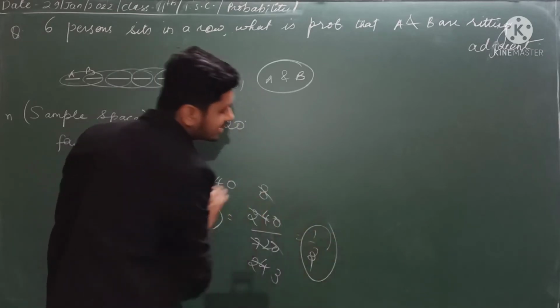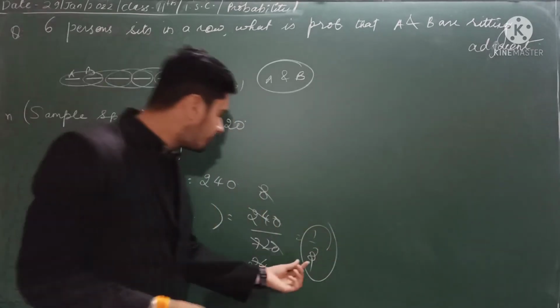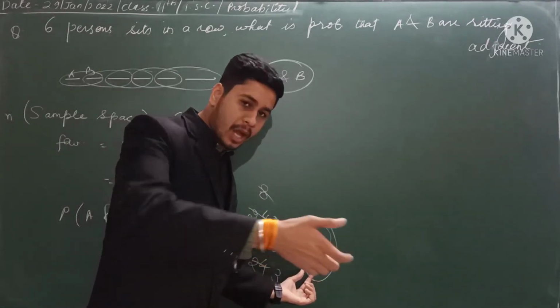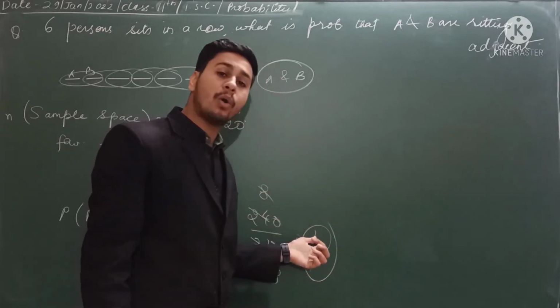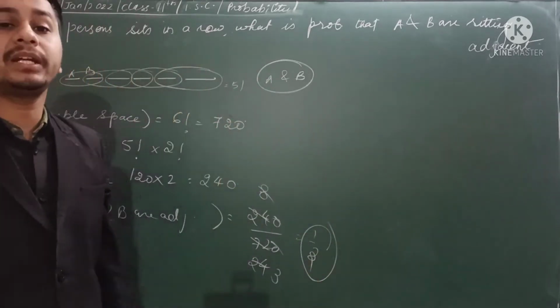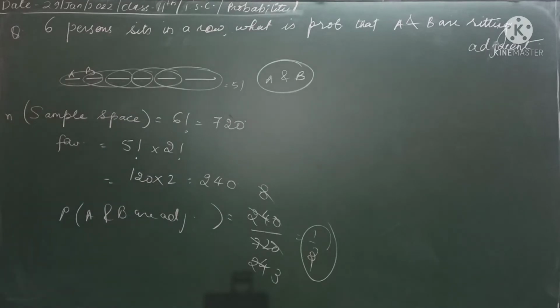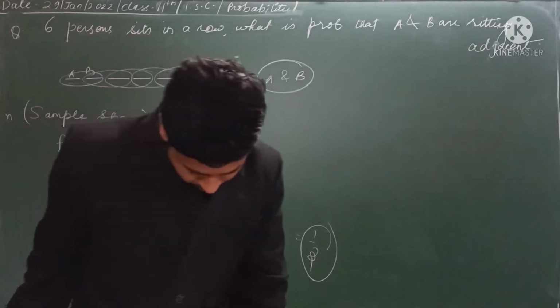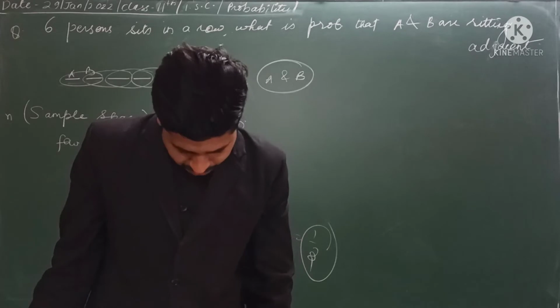So what do you mean by this answer 1 by 3? That means from every 3 outcomes, one will be an outcome where A and B will sit adjacent to each other. I hope this is clear to you. Now let's head to the next question.